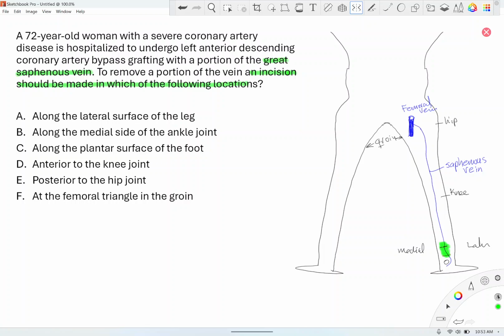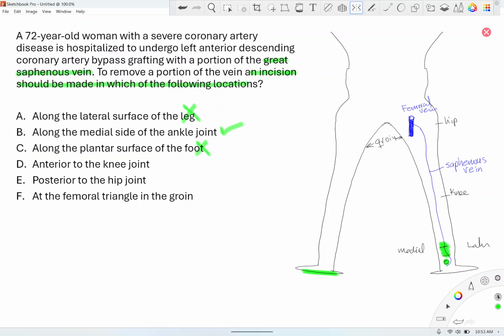Okay, so we said A is incorrect. Along the plantar surface of the foot. Plantar surface of the foot will be right here. Okay, so it doesn't travel there. That's incorrect. Anterior to the knee joint. It doesn't travel anterior to the knee joint. It travels medial to the knee joint. Medial, okay, not anterior. Posterior to the hip joint. No, it doesn't travel posterior to the hip joint. It travels medial to the hip joint.